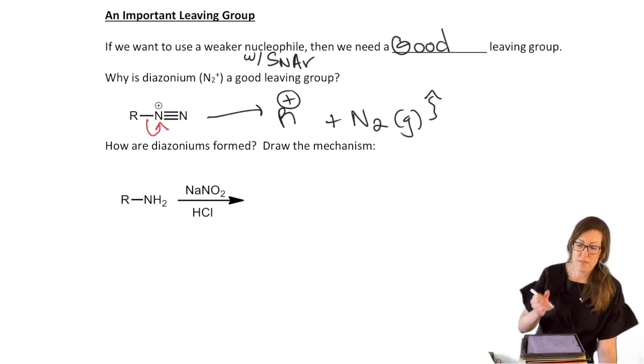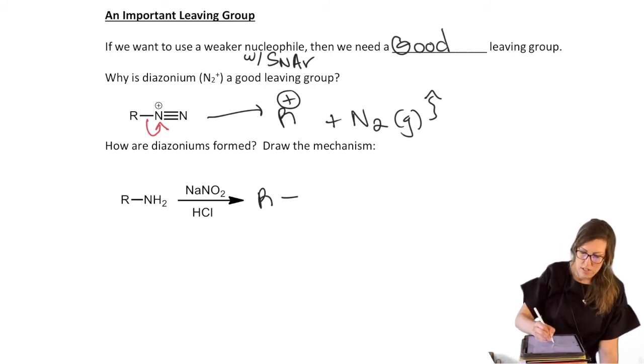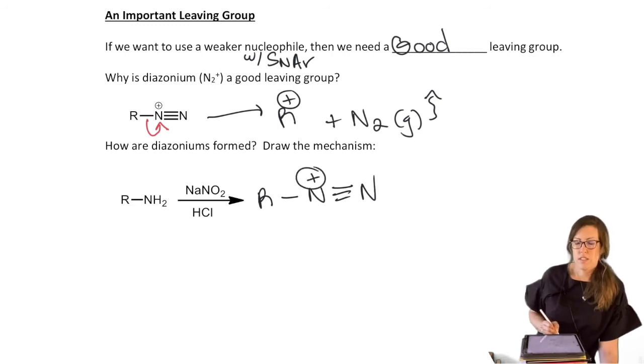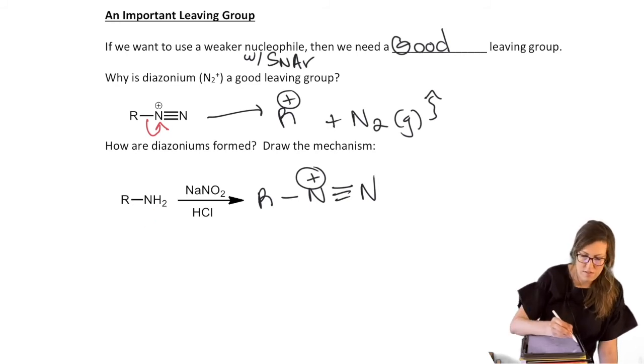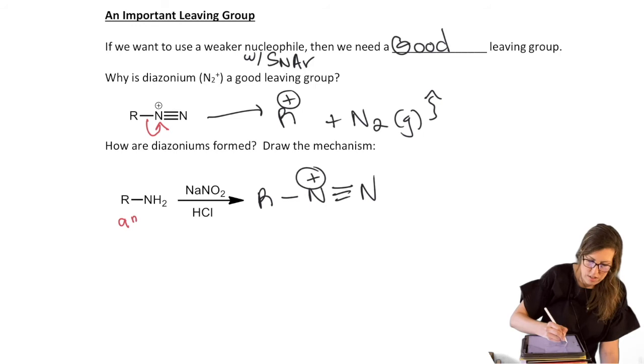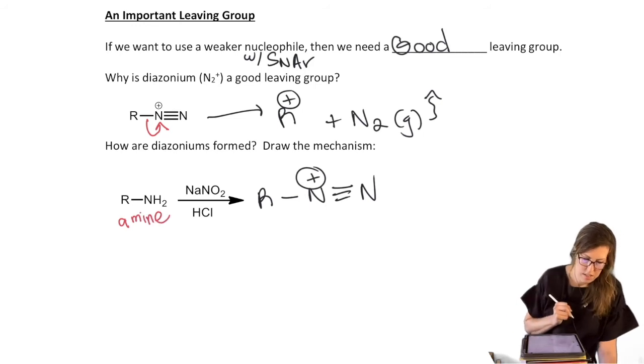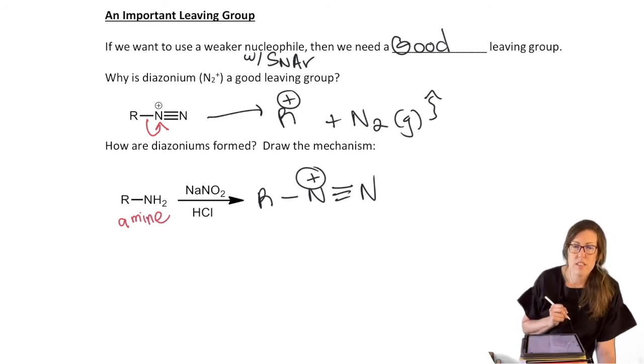But we have to make it first. So here's the synthesis. You need something to add your additional nitrogen. So you start with an amine, and your source of the nitrogen is the sodium nitrite.